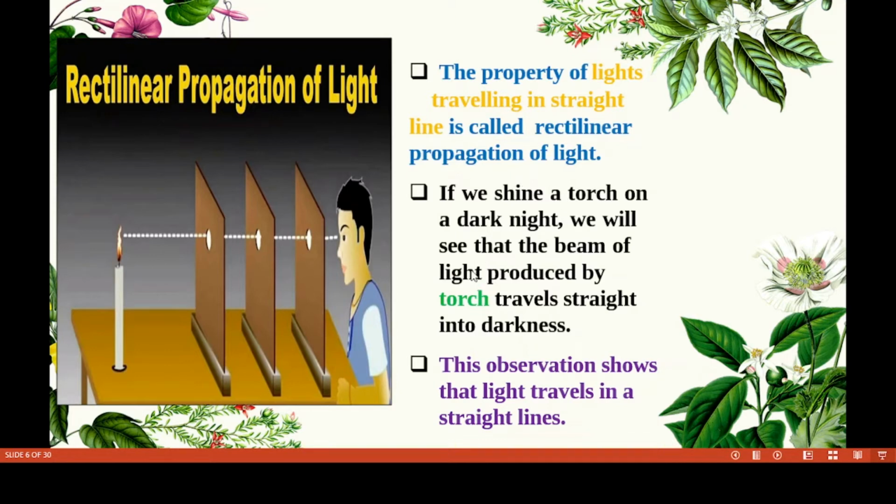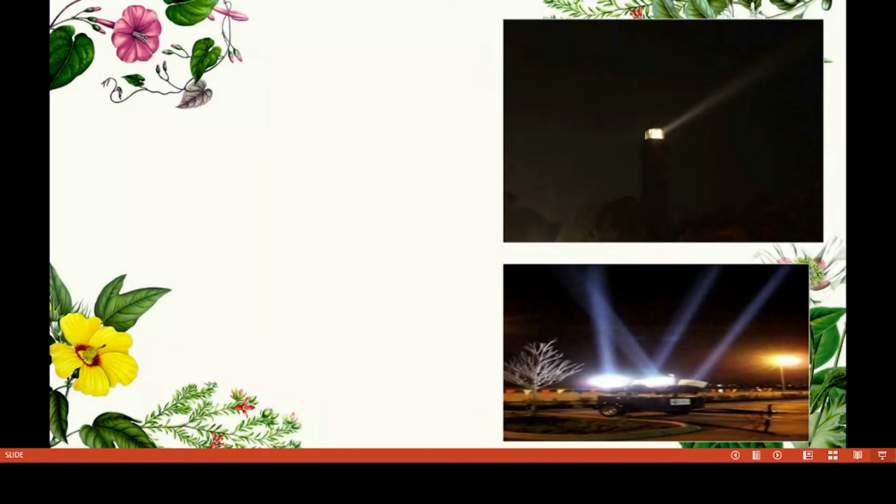Just imagine, children, now we are in a dark place. We shine a torch on a dark night. What can you observe? We will see that the beam of light produced by the torch travels straight into darkness. Have you observed that? Yes, this observation shows that light travels in straight lines. Light always travels in straight lines. So this property is rectilinear propagation of light.